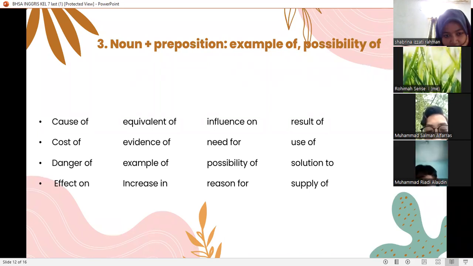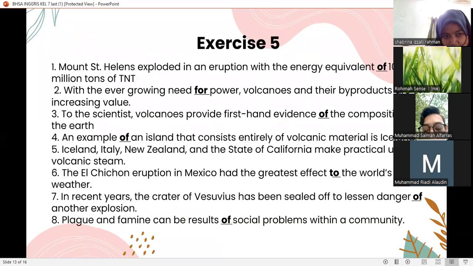Next, equivalent of, evidence of, example of, interest in. Next, influence on, need for, possibility of, reason for. Next, result of, use of, solution to, supply of. Next slide.